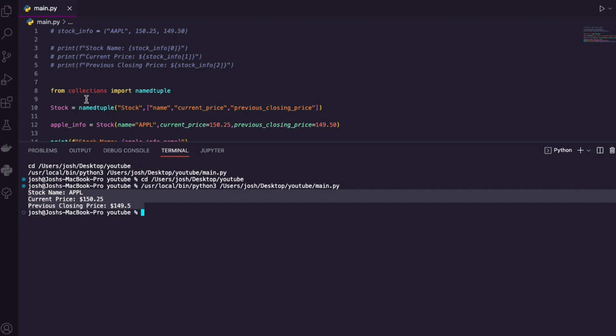Well done, guys. That is your named tuple with all the same relevant information as your final advanced tip. That's awesome, guys. Those are your 6 advanced tips in Python.